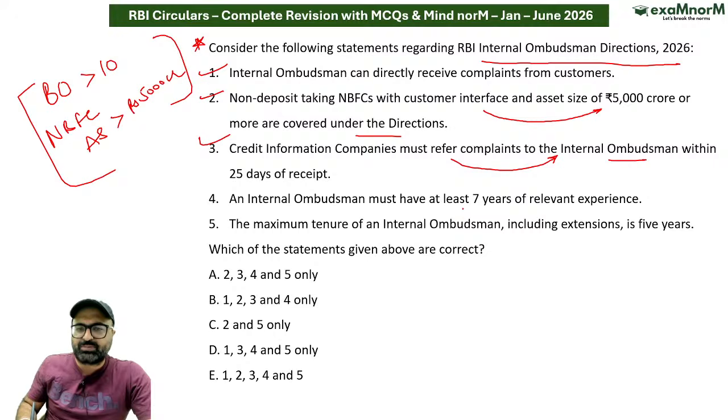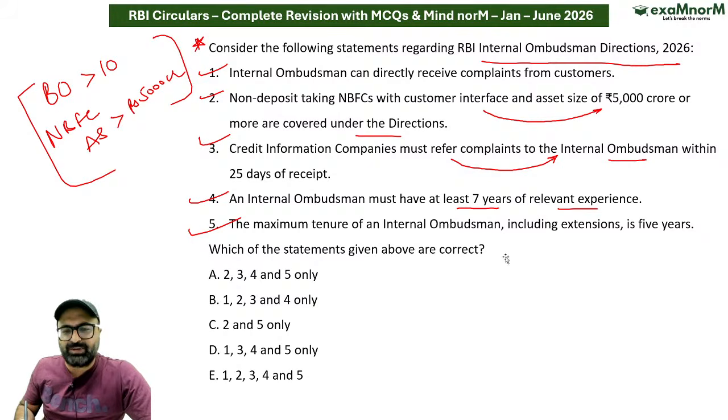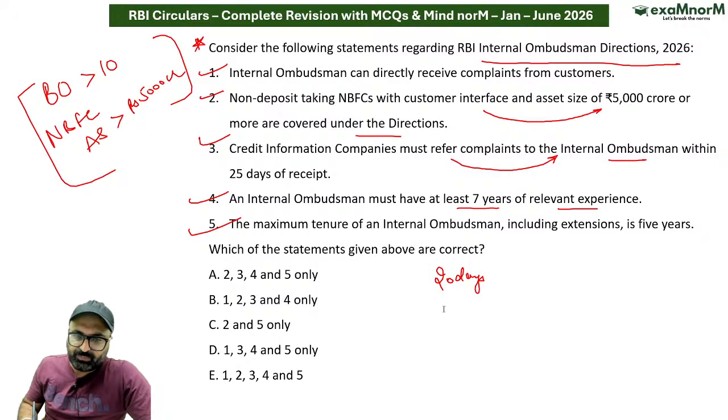An internal ombudsman must have at least 7 years of relevant experience. Internal ombudsman के पास 7 years का relevant experience होना चाहिए. This is correct. The maximum tenure of internal ombudsman will be 5 years. This is also correct. इसके अलावा there is 20 days, there is 25 days and there is 30 days.